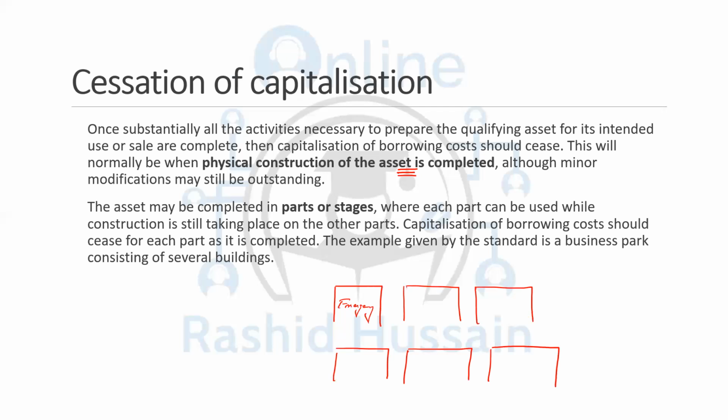So if you're constructing the asset in piecemeal, in parts or stages, you're going to cease the capitalization of one unit when it is completed, then the next, if the second is completed, then the third, and so on. So the asset may be completed in parts or stages, where each part can be used while construction is still taking place on the other part. For example, the emergency block has been completed and you have started taking the emergency cases. The surgery ward is still in progress, so you're not doing the surgeries. The capitalization of the borrowing cost should cease for each part as it is completed. The example can be the business parks, the hospitals, and the medical colleges, or other universities, things like that.